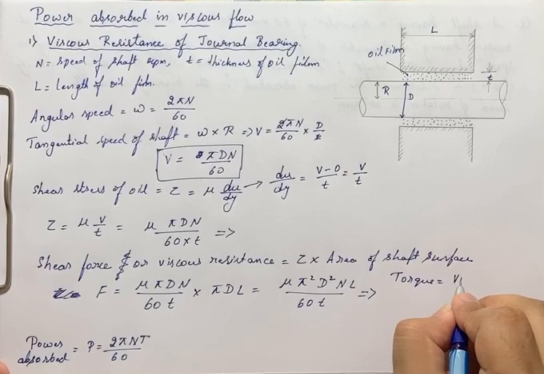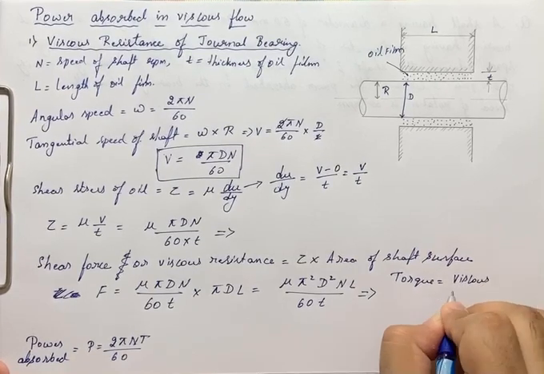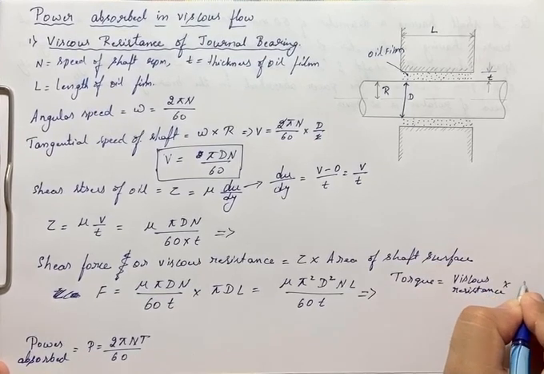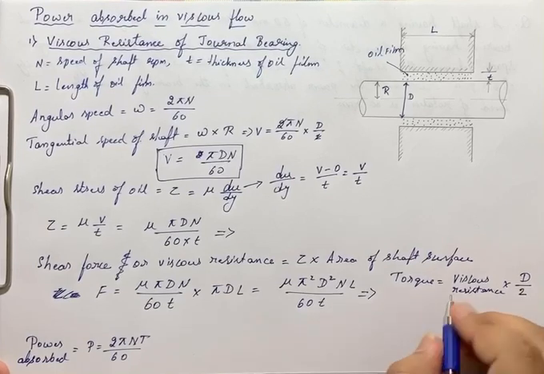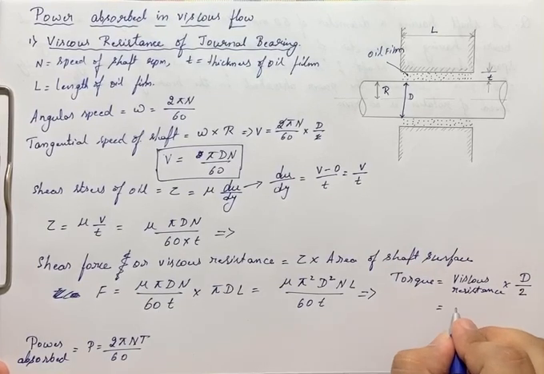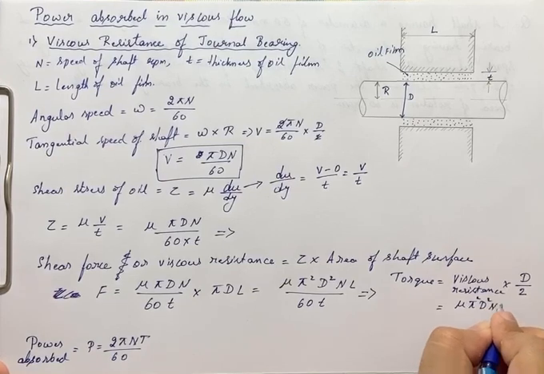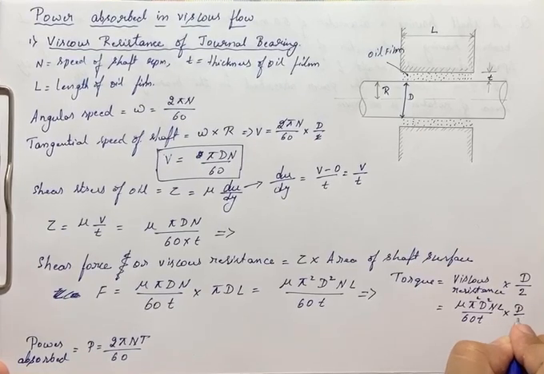The torque is the viscous resistance into the radius, that is I'll write as d by 2, right? Viscous resistance we know is nothing but mu into pi square d square n L divided by 60 t, into d by 2 is nothing but the torque here.